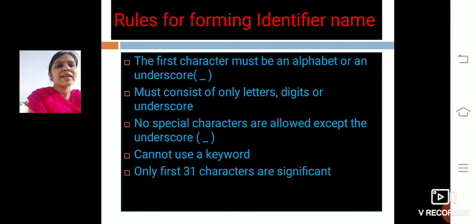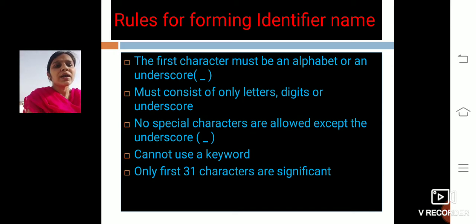Next, it must consist of only letters, digits or underscores. Apart from the underscore, we cannot use any other special characters. No special characters are allowed except the underscore.